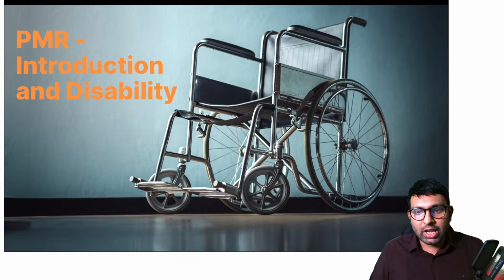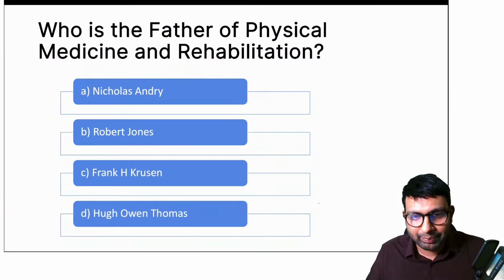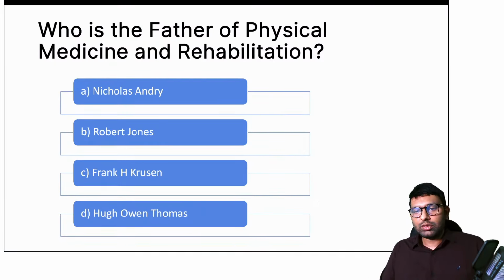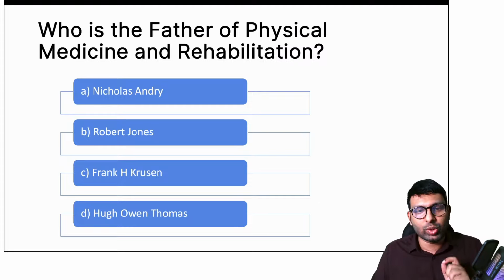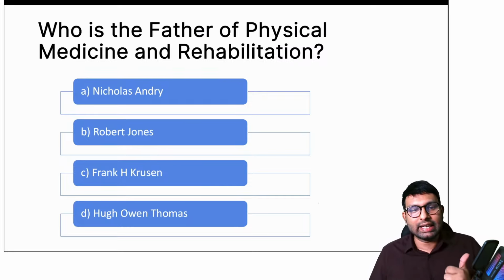Welcome to this session. The first session in PMR that we'll be covering is Introduction and Disability. So first question here to all of you, try to answer this. Who is the father of physical medicine and rehabilitation? Your options are Nicholas Andre, Robert Jones, Frank H. Cruzen, and Hugh Owen Thomas.